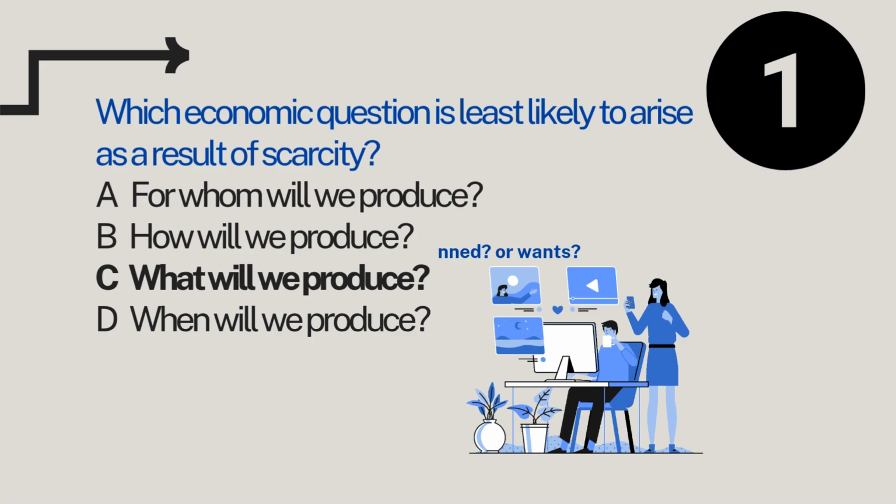Letter C, what will we produce? Economies cannot produce everything, so they must prioritize. Should we focus on food? Should we focus on healthcare or the luxury things? So scarcity forces this decision.